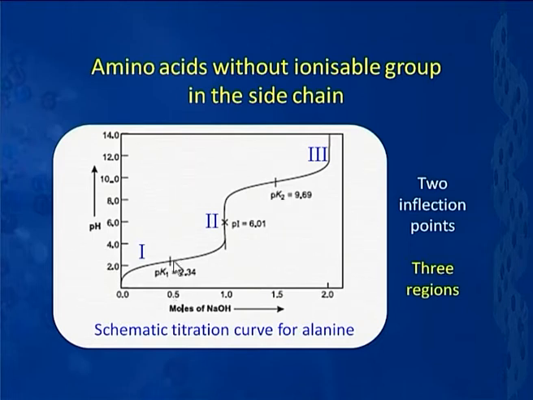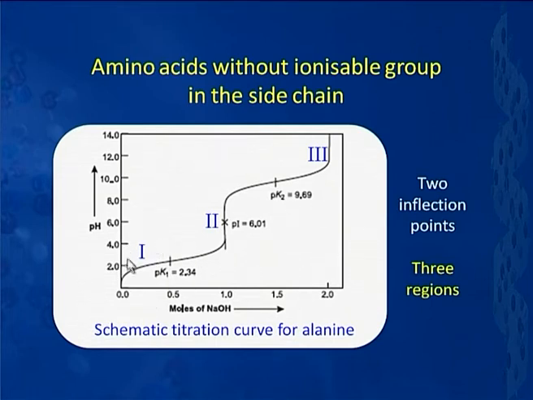The first inflection point is somewhere here at a pH of about 2.34. This is labeled as pKa1. So basically this pertains to the ionization of the carboxylic acid group. Thereafter, we have another inflection point somewhere here, which pertains to the ionization of the ammonium group, that is NH3 plus. Now, these two are the ionization parts of it here, and then further if you look at it, we find that this whole curve can be put into three different regions.